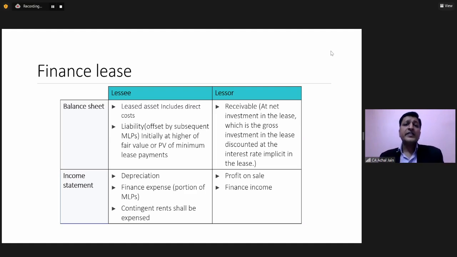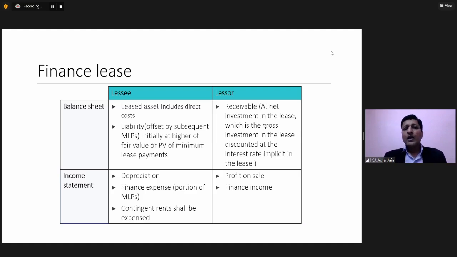And today, the receivable has been recorded at 3.5 lakh. Let's assume the numbers are same. It may not be same always. Let's assume this is 3.5 lakh. Now, the actual payment which the lessor will receive is 5 lakh. So that's why this receivable also needs to be trued up to its value over the period of 5 lakhs. So that's why in case of lessor will now accrete interest on this receivable. And this interest will be a kind of finance income, or you can say interest income to the lessor.